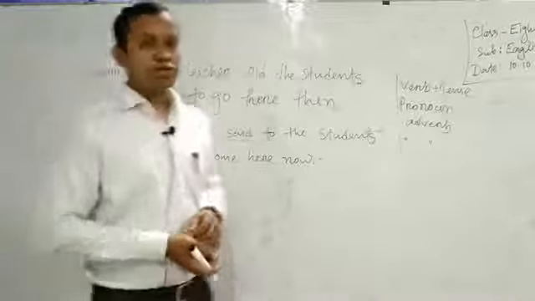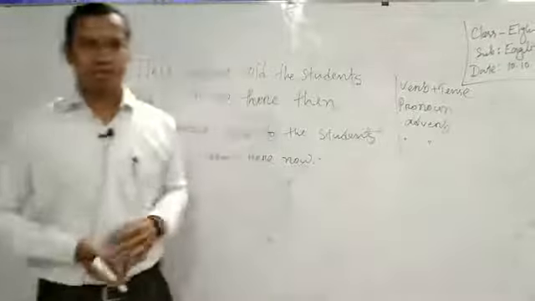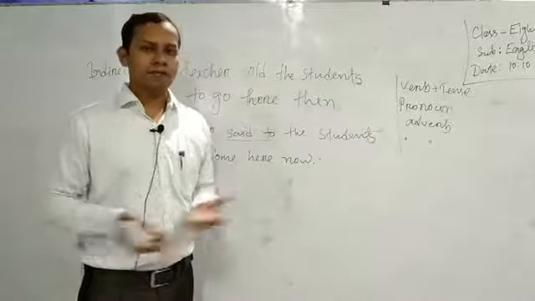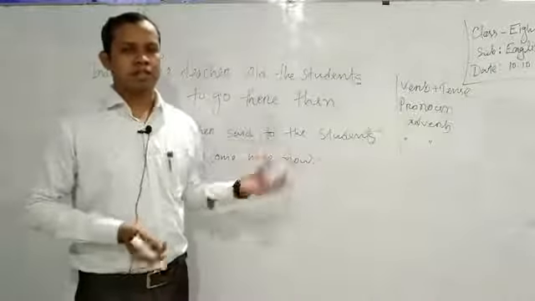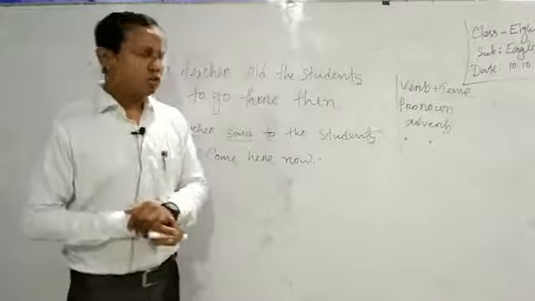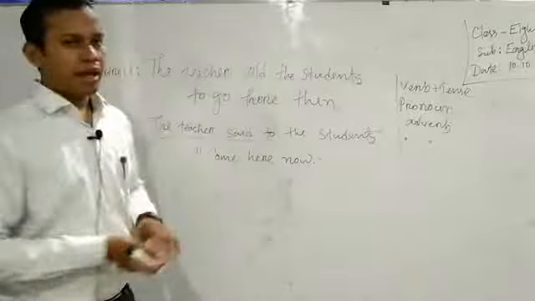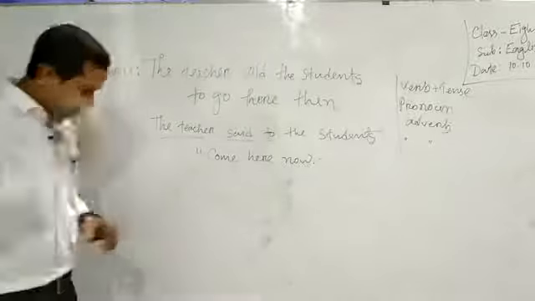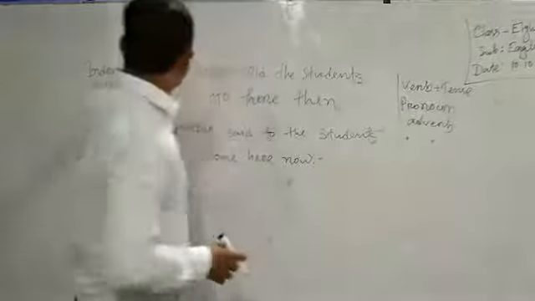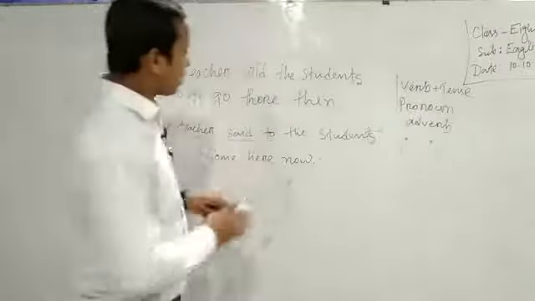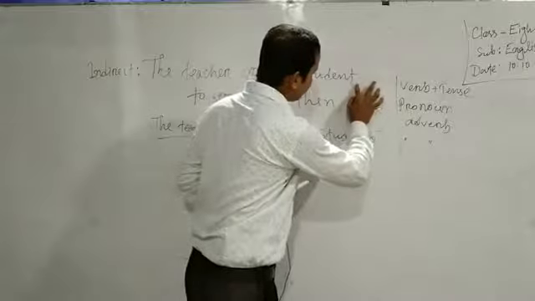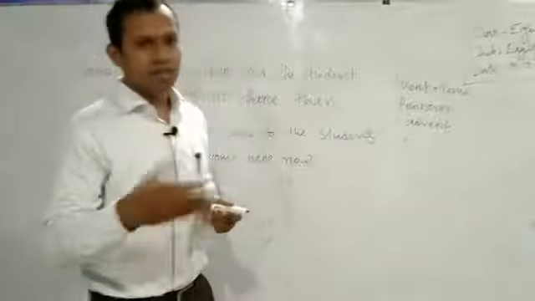I also told you that all the indirect sentences should be assertive sentences, whether the original is assertive, imperative, optative or exclamatory. So even imperative should be changed into an assertive one. I made a little mistake when I wrote this sentence; I haven't put an S here. Why? It is a slip of the pen.